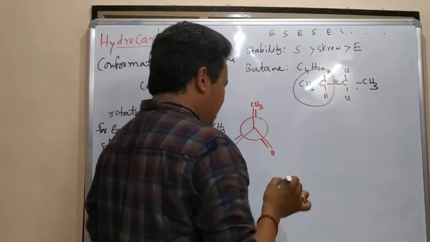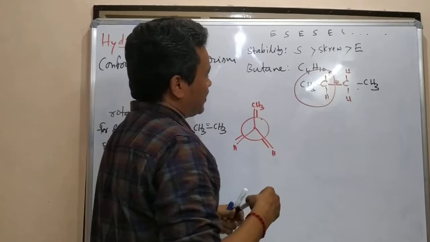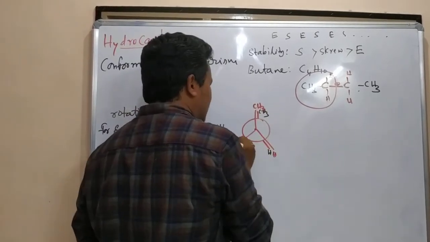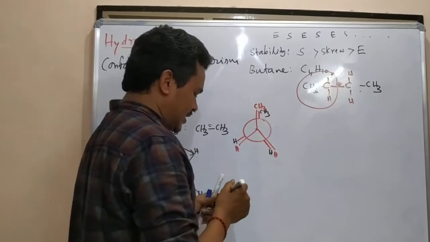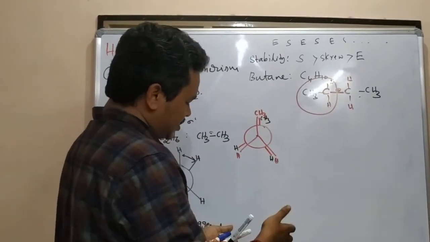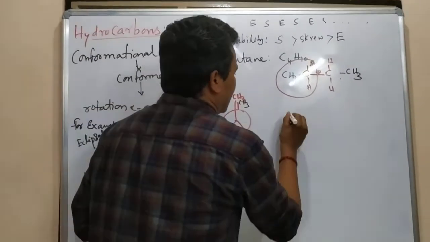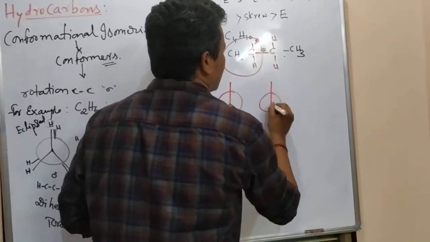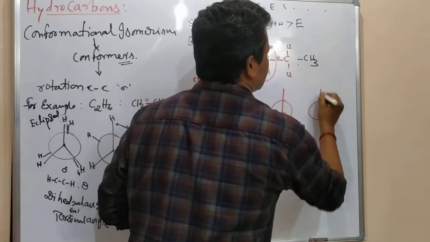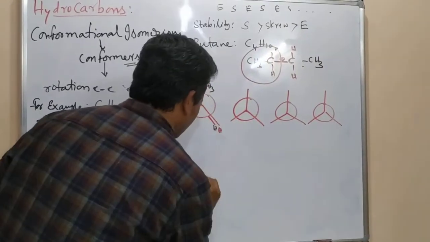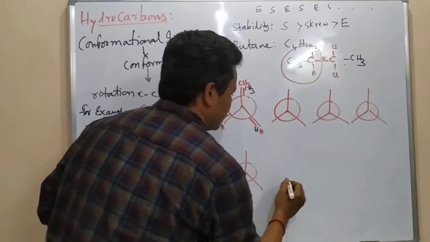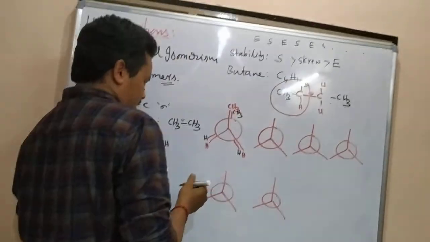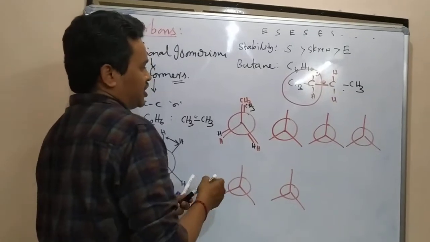The backside carbon groups are CH3, this one hydrogen and this one hydrogen. Like that, I am going to make it fixed now. For my convenience, I will make all this like this, because this one I am not going to change. Here the backside one I am going to change.